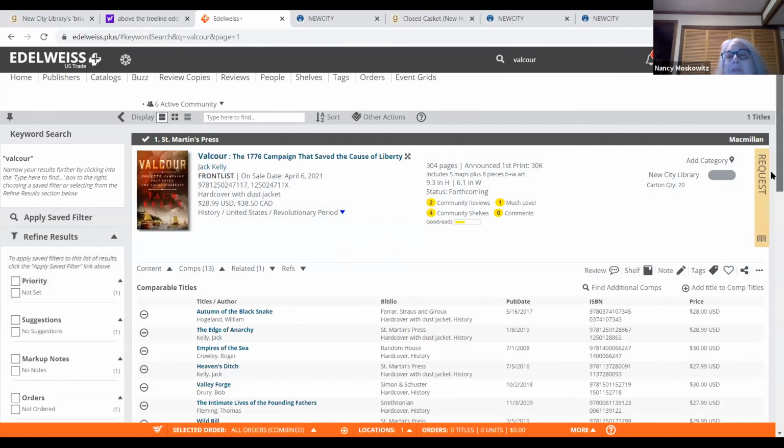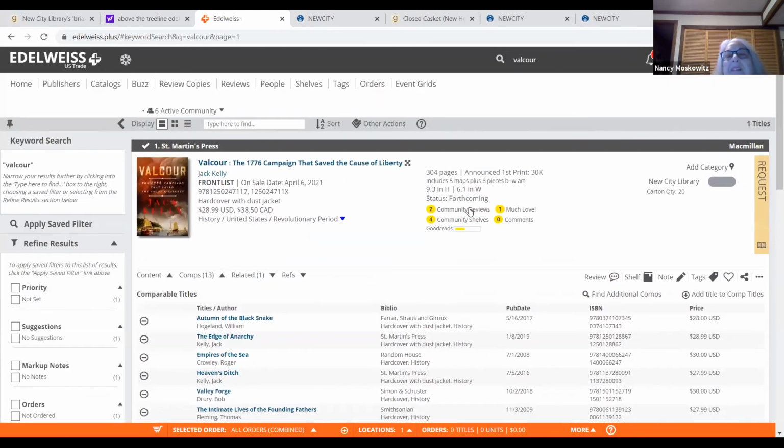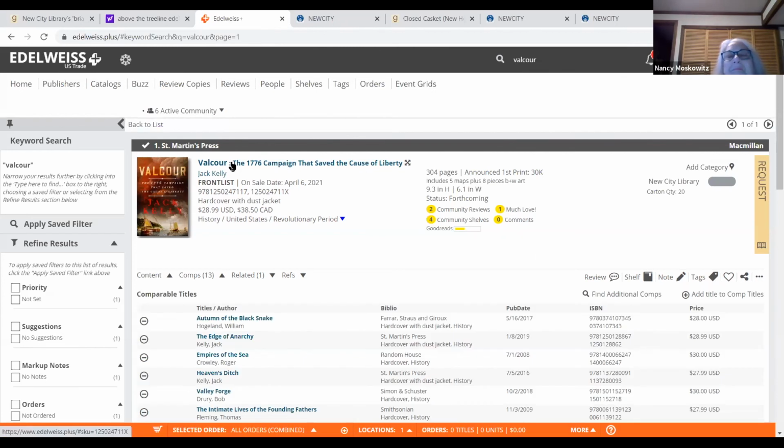Okay, so this tells you a little bit about the book. It's got 2 community reviews. This is the community much loved. Now, if I want to write a review, I can't see. It might be underneath this, but we can get it through NetGalley. They're not connected really. They're different companies. But you can request it. I just don't see where it is here.